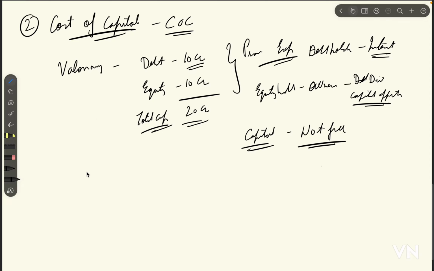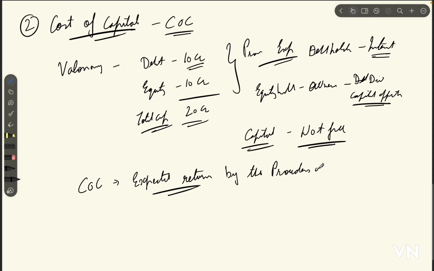So what is cost of capital? Cost of capital is nothing but the expected return, the expectation of the providers of capital.